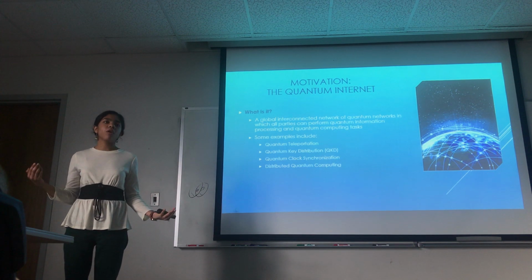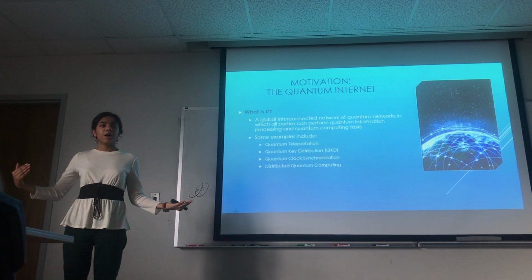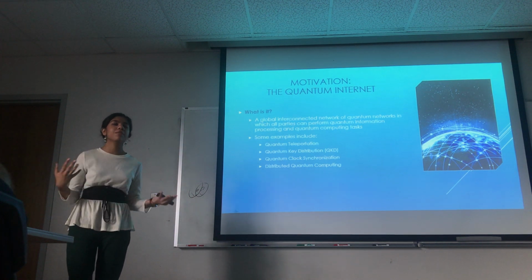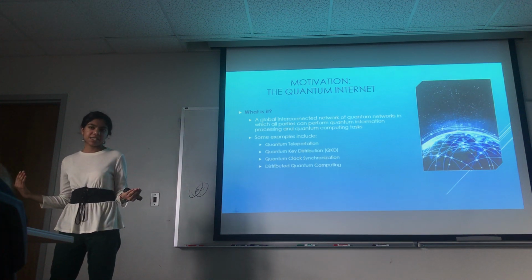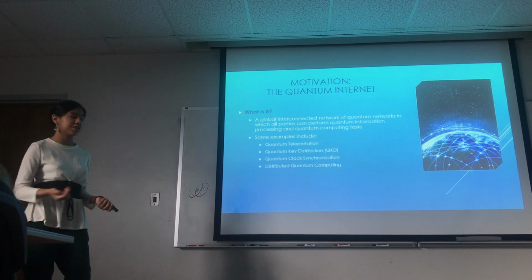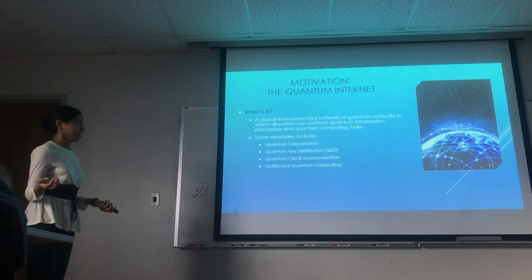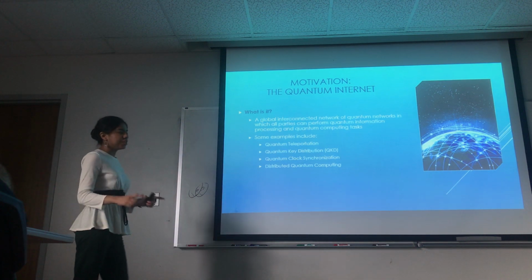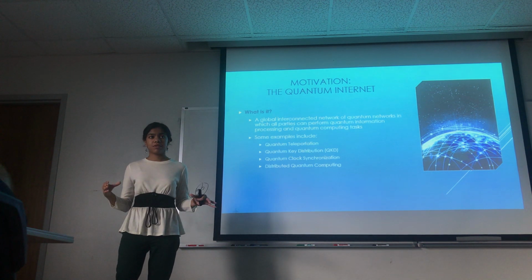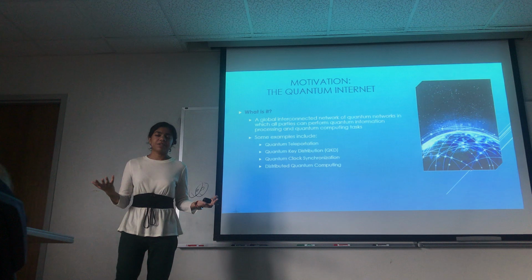And the ultimate goal is to have a quantum internet, which is a global interconnected network of quantum networks which can perform many quantum computing tasks, such as quantum synchronization, quantum teleportation, and quantum key distribution, amongst many others. But the most anticipated use of the quantum internet so far is quantum encryption, or quantum cryptography.